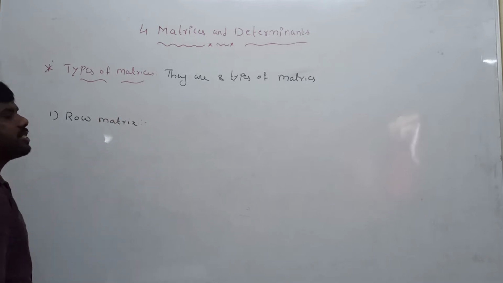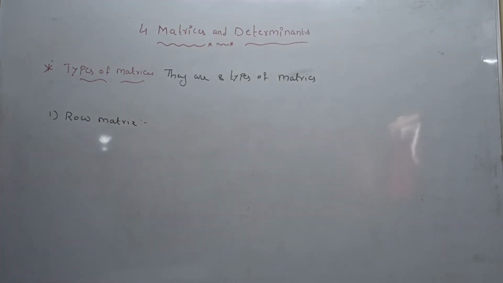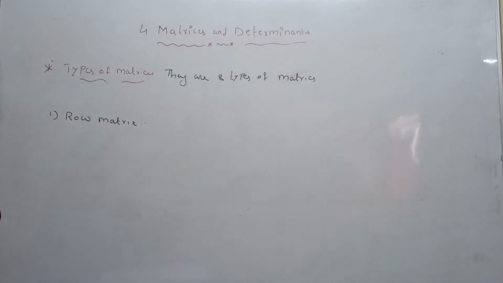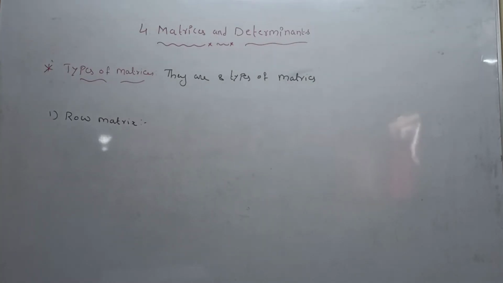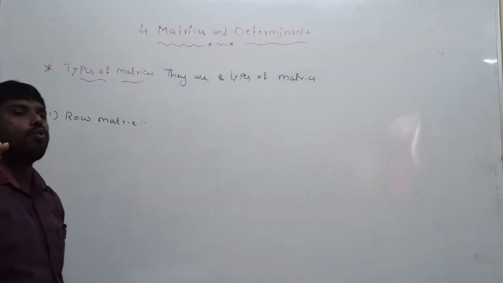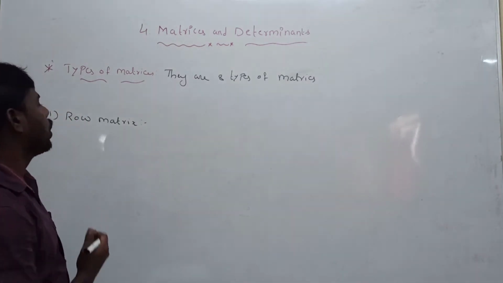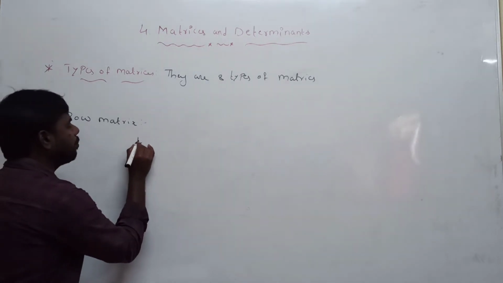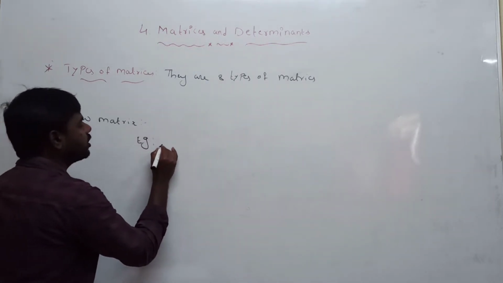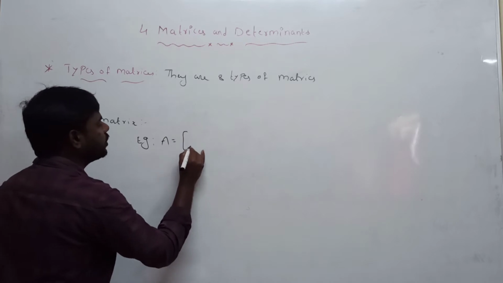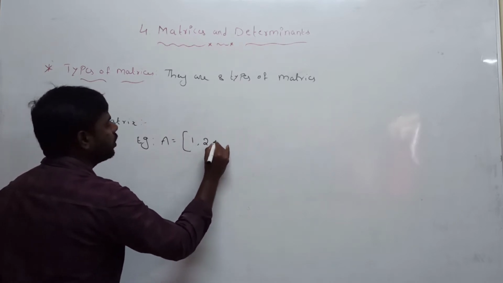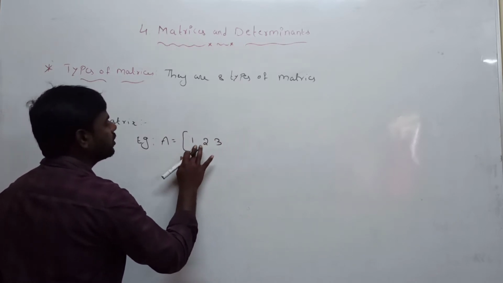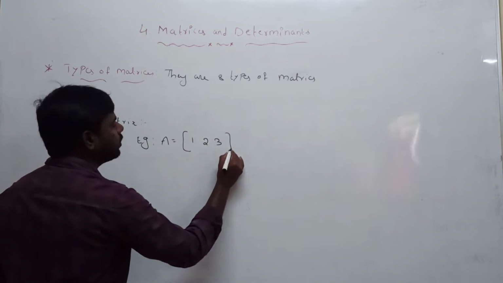Sir, what is the definition of the row matrix? A matrix having only one row is called a row matrix. Example: capital A is equal to 1, 2, 3. Don't take commas.